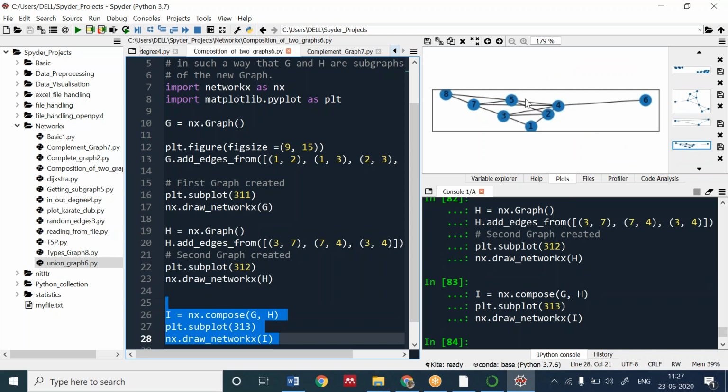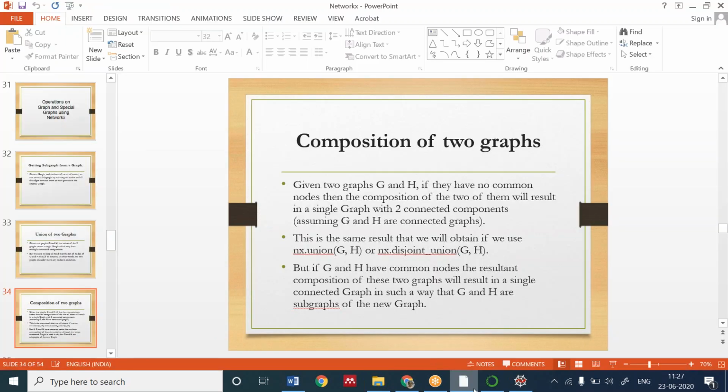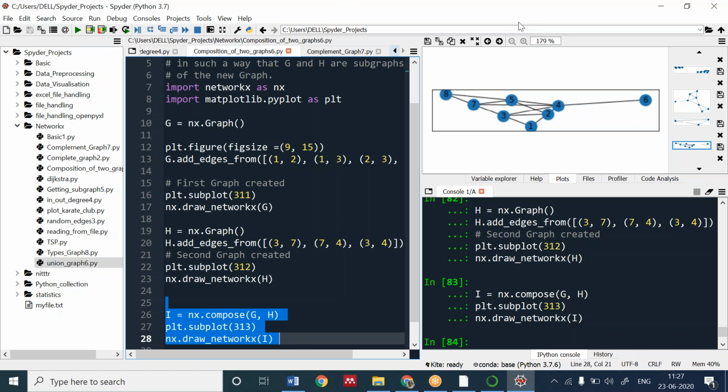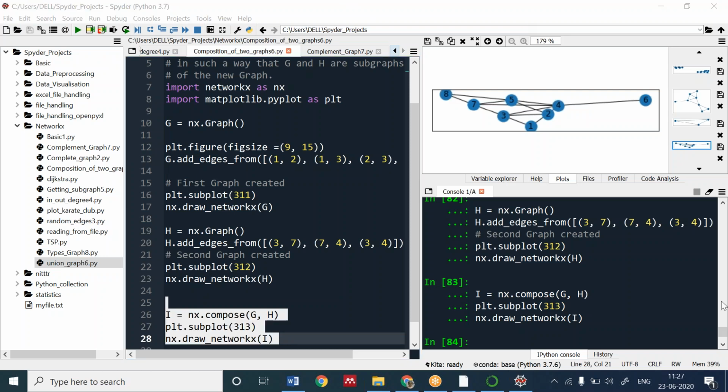A joint graph has been created. If you want the definition, you can have it from this. It will be a single component subgraph, or the union of that graph. Composition is nothing but, if we have something in common, then it is called composition of that graph. Write down.